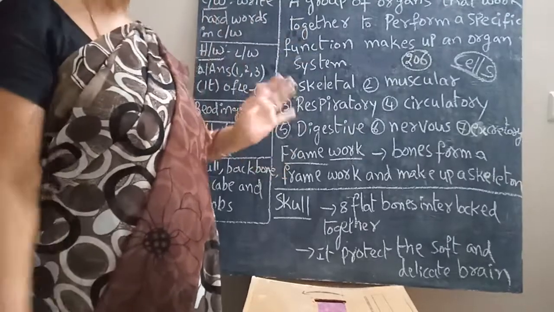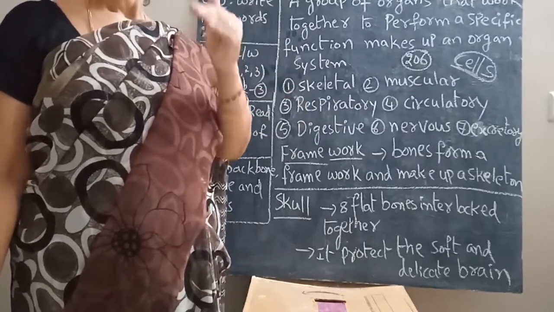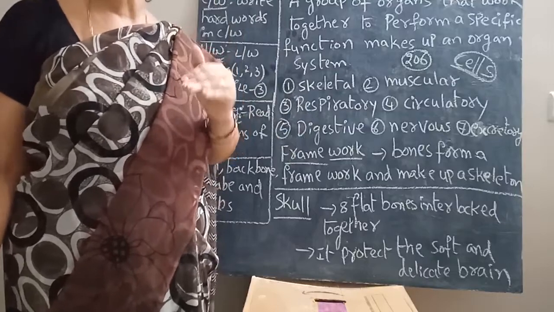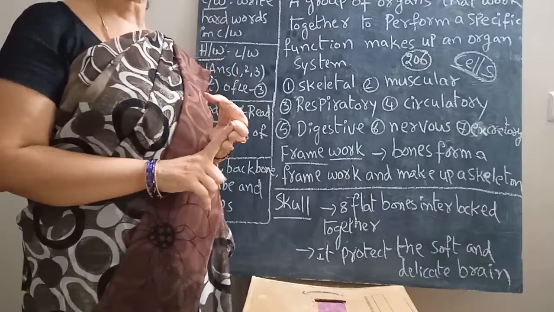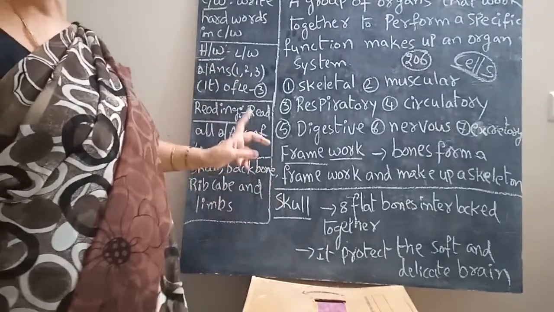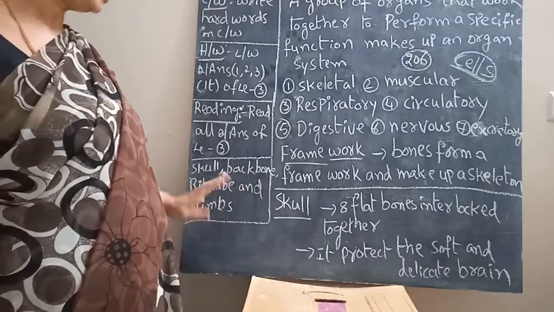So what is the next use of the skeleton system? The skeleton protects the soft internal organs like heart, lungs and brain. Okay, children. This skeleton system has some parts: skull, backbone, rib cage and limbs.